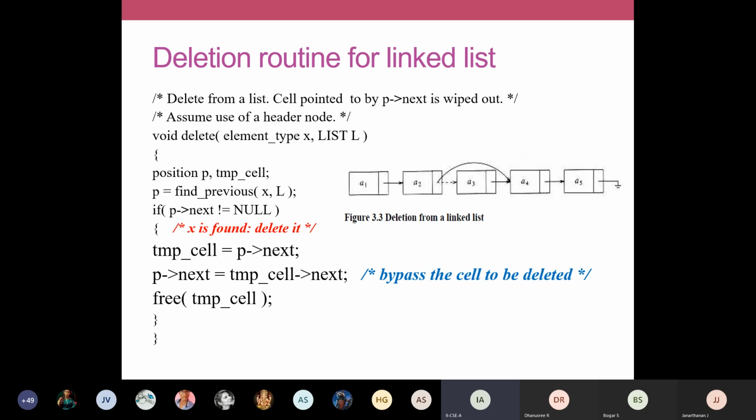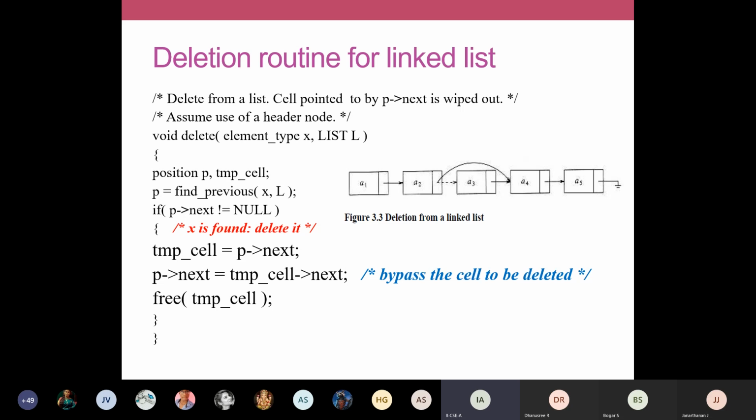So that is the step written here. P arrow next is equal to temp cell arrow next. P is your previous node. Temp cell is this A3. Temp cell arrow next holds the address of A4. Address of A4 should be saved into the P arrow next. So that is written in this particular line. P arrow next is equal to temp cell arrow next. So thereby this modification is done. Address of A4 is stored in address field of A2. That denotes this particular statement.